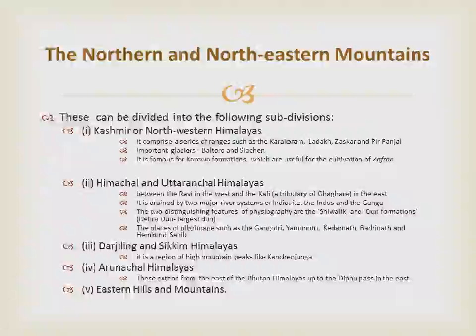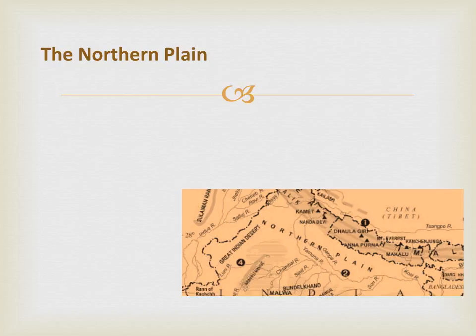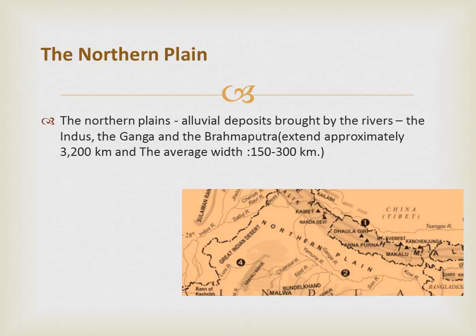Then the northern plain. The northern plains are formed by the alluvial deposits brought by the rivers, the Indus, the Ganga, and the Brahmaputra. These plains extend approximately 3,200 km from the east to the west. The average width of these plains varies between 150 to 300 km. The maximum depth of alluvium deposits varies between 1000 to 2000 meters.